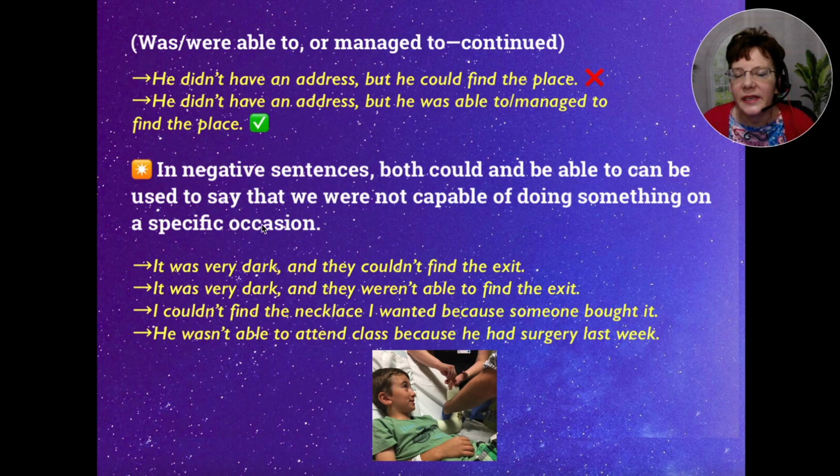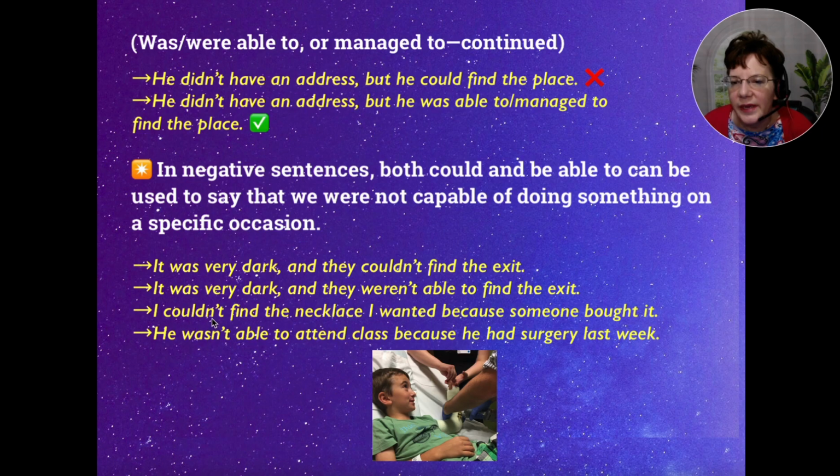And then in negative sentences, both could and be able to can be used to say that we were not capable of doing something on a specific occasion. For example, it was very dark and they couldn't find the exit. So it's the same as saying it was very dark and they weren't able to find the exit.